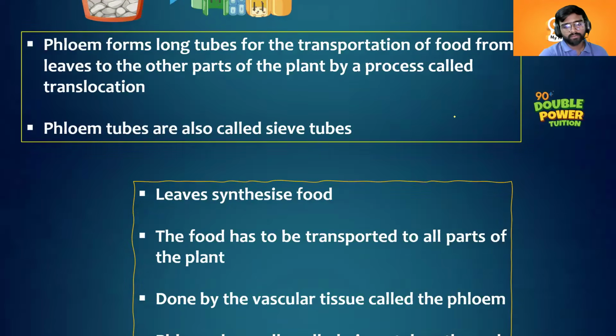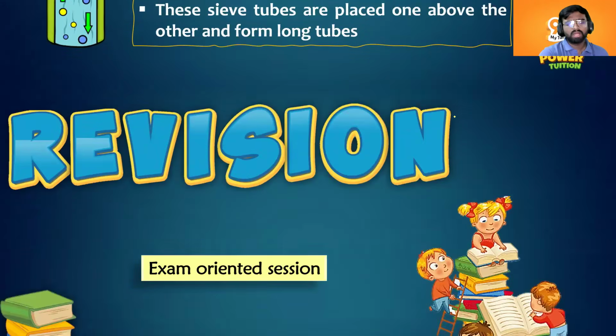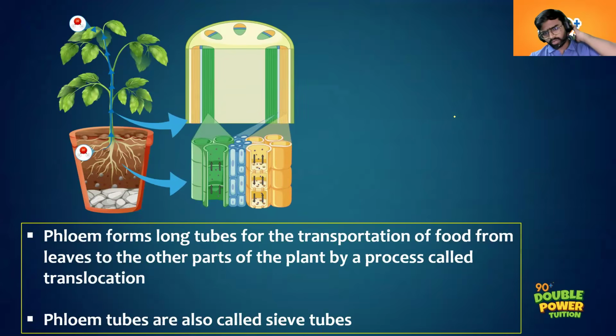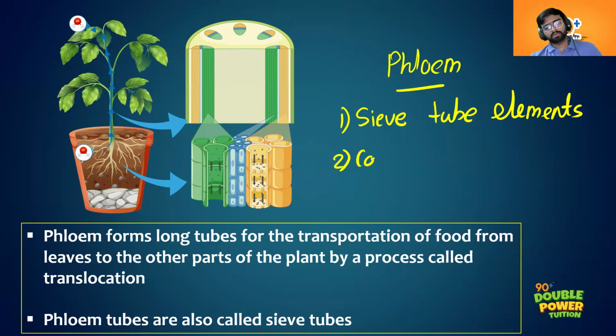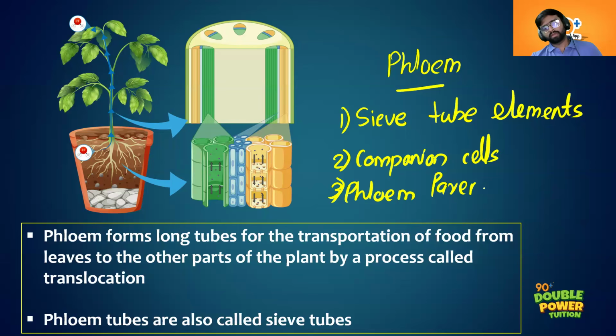Then we had discussed about the types of cells in phloem, right? Phloem is also a tissue. We had already said they contain four types of cells, which are sieve tube elements, then companion cells, then phloem parenchyma, and phloem fibers, right?